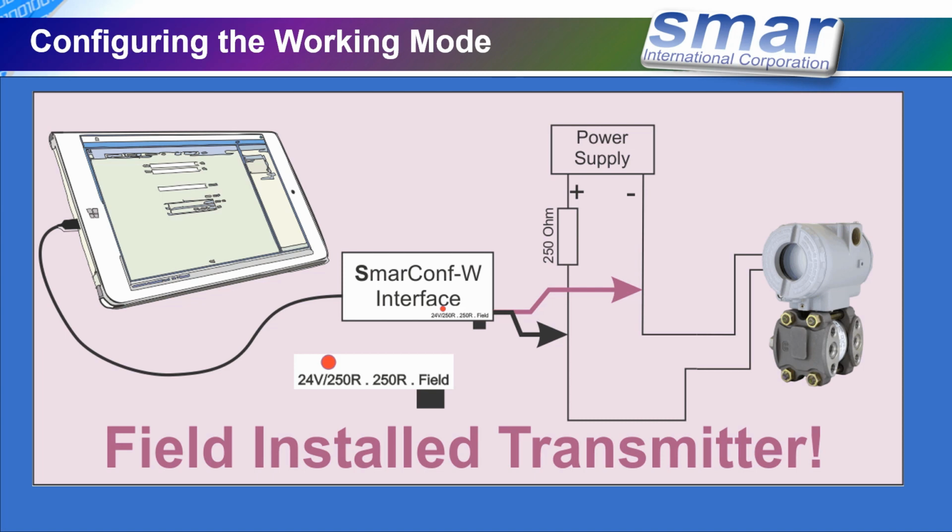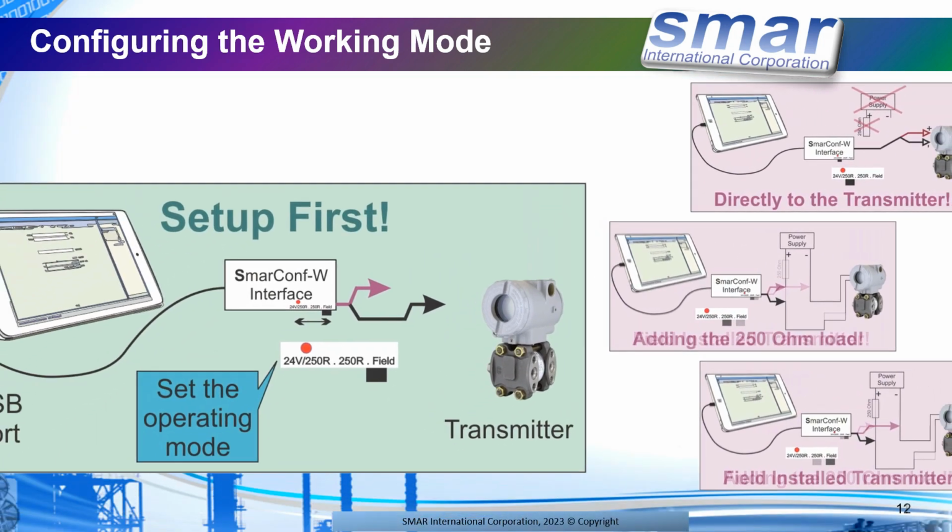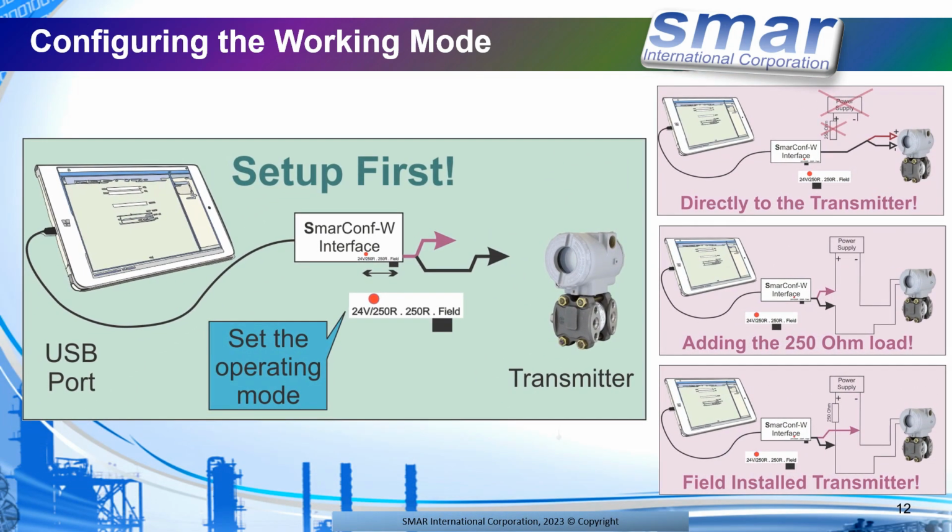Okay, and that's simple. So set up first, make sure what situation you are, and start working.